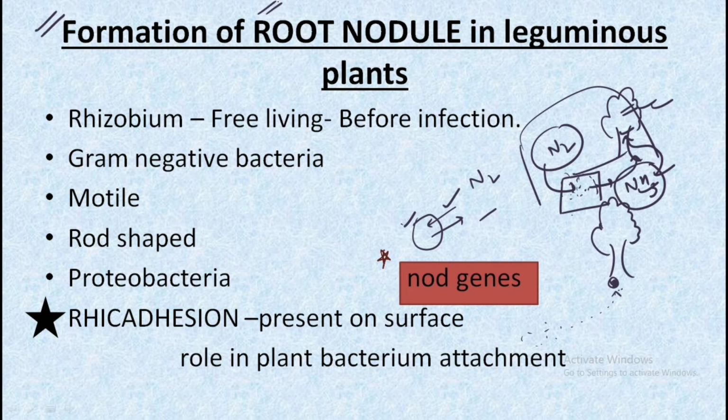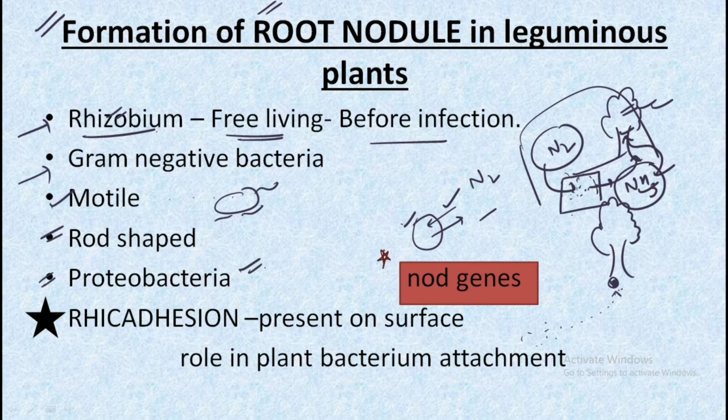So we have the formation of the root nodules in leguminous plants. Here, majorly we have the rhizobium working, which is a free living bacteria before the infection. Why are we calling it infection? Because this bacteria would actually be infecting the root. We are calling it infection, but this infection is beneficial and fruitful for the plant. Some important points regarding the rhizobium bacteria: it is a gram-negative bacteria. It is motile, that is, it can move by itself with the help of flagella. It is rod shaped, and also it is a proteobacteria.